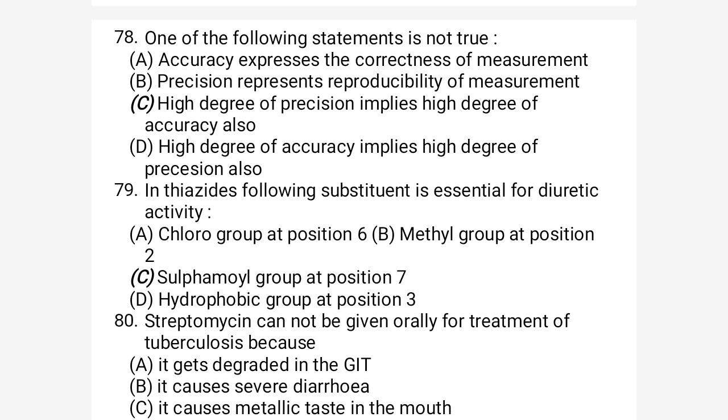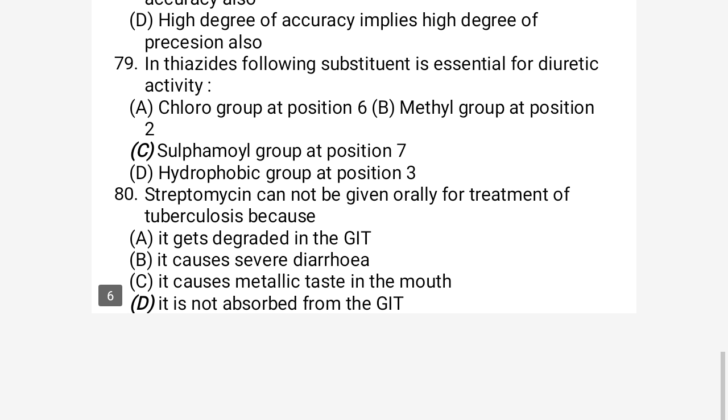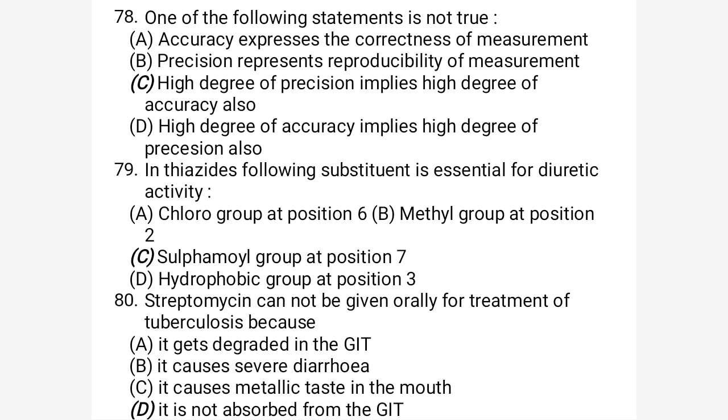Option D is a high degree of accuracy implies a high degree of precision. Yes, if a result shows a high degree of accuracy, it may also show good precision, but the reverse is not possible. Precision does not give accuracy, but accuracy may give precision. So the correct option for question 78 is option C. Next we are looking at question number 79.